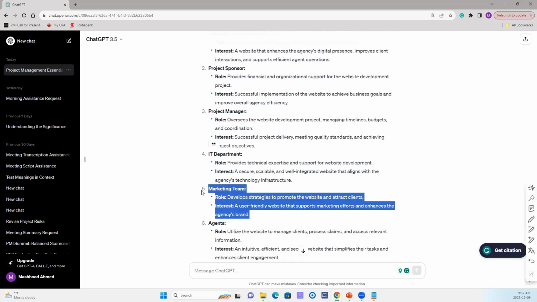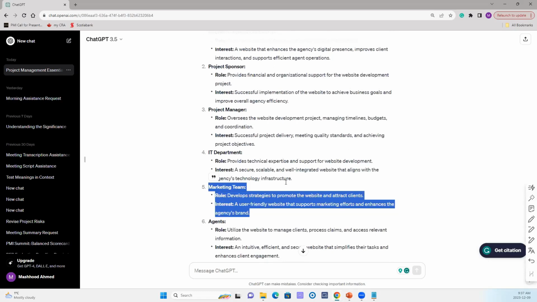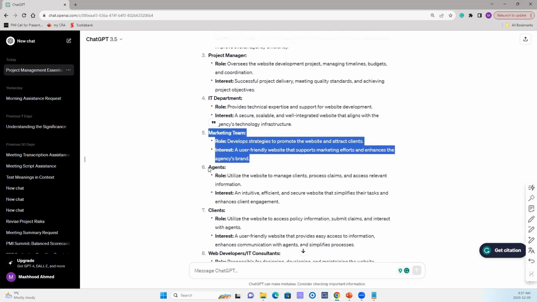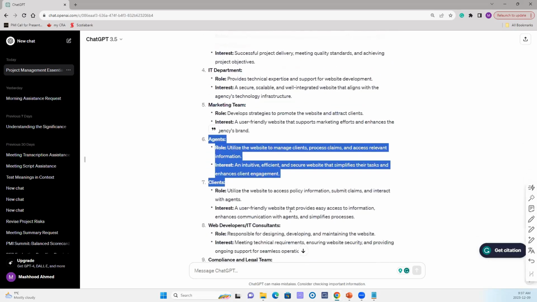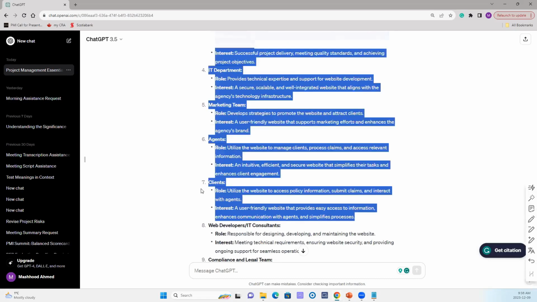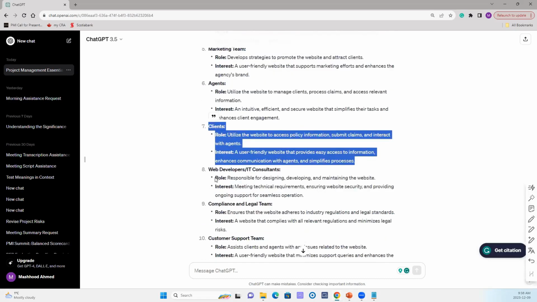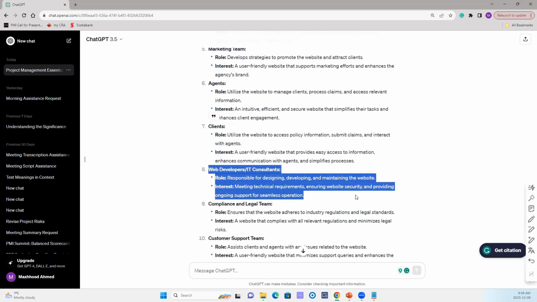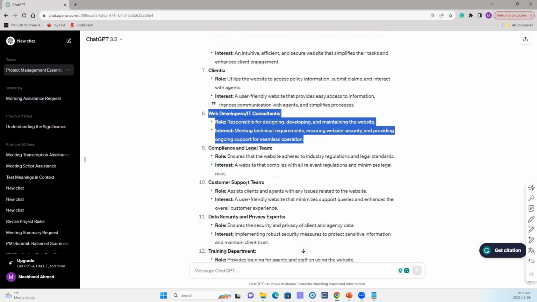Then it talks about marketing team, why marketing team needs to be involved. Then it talks about agents. Then it talks about client. And then it talks about web developers and IT consultant because it's a website project, we need web developers. In the construction of 10 luxury houses, it does not talk about web developers. So it takes the context. Remember, we talked about the context of the prompt and it gives you the response based on that.